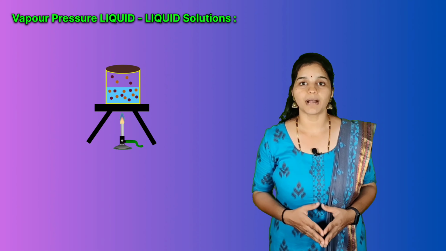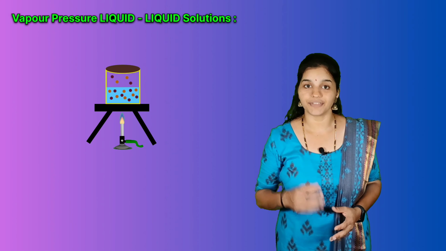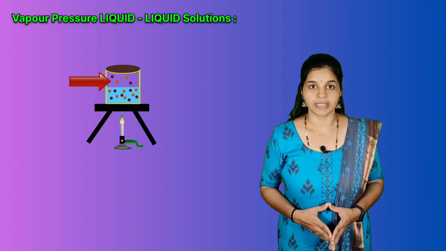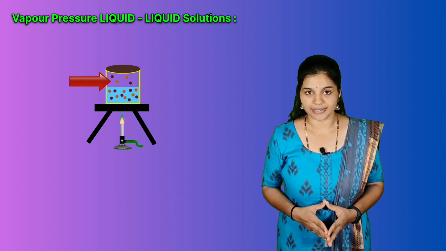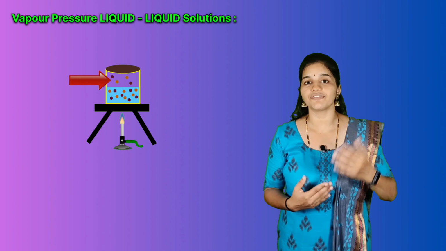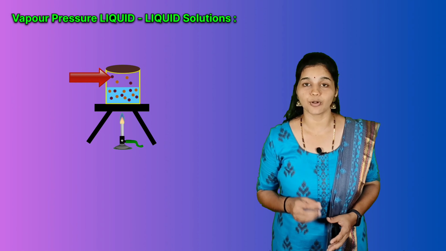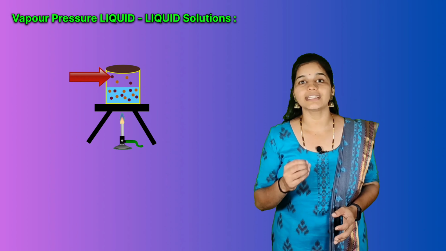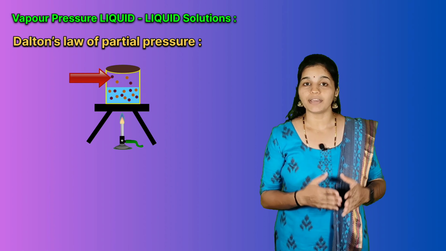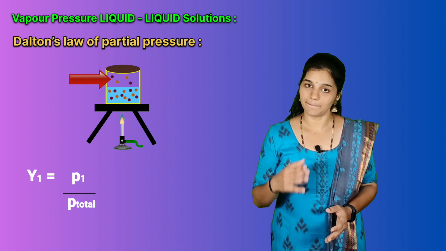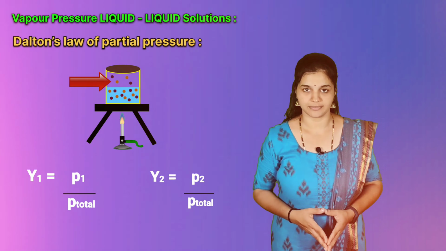Now, if we know partial pressures of the components, we can determine the composition of vapor phase in equilibrium with the solution. That is, if we want to know the mole fraction of the volatile components which has been converted to vapor phase above the solution. If Y1 and Y2 are the mole fractions of the components 1 and 2 in the vapor phase, we can make use of Dalton's law of partial pressure here. Y1 is equal to P1 divided by P total and Y2 is equal to P2 divided by P total.